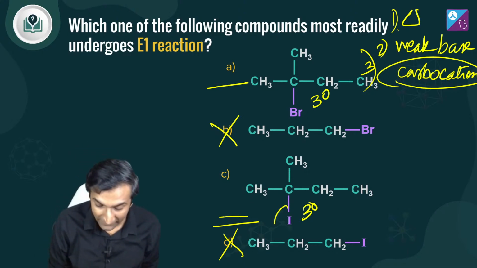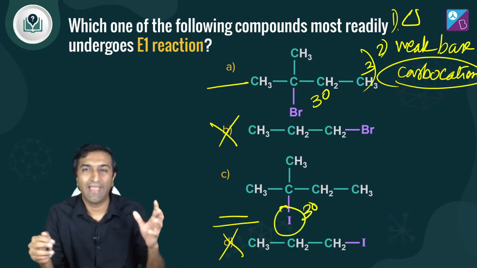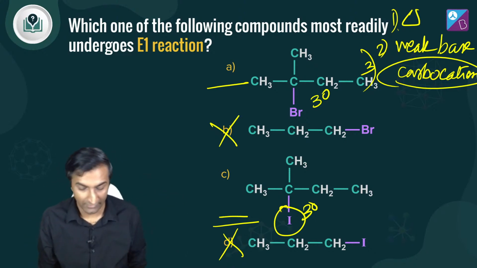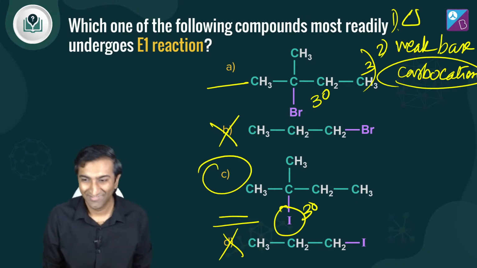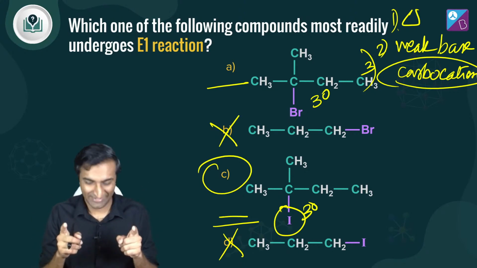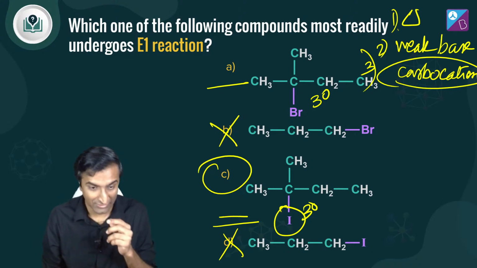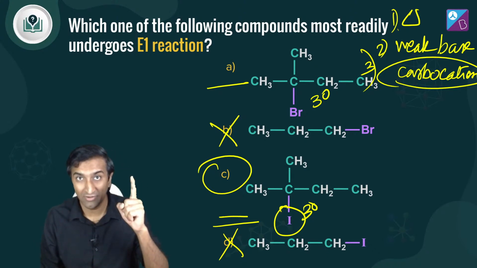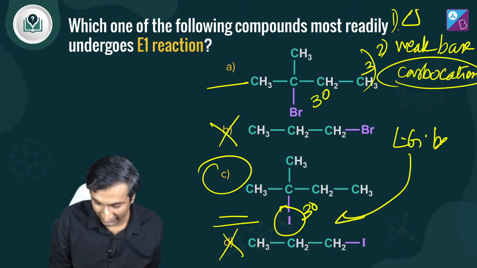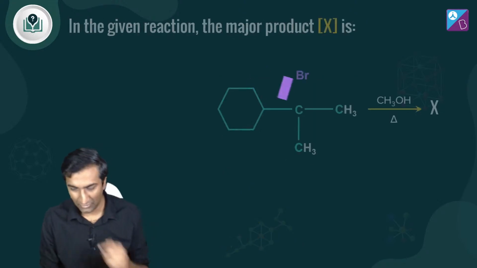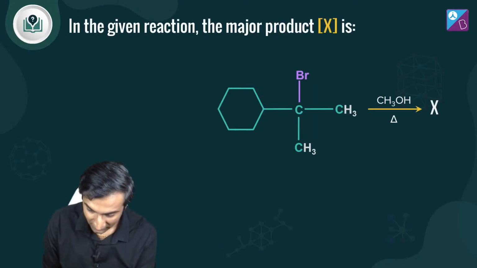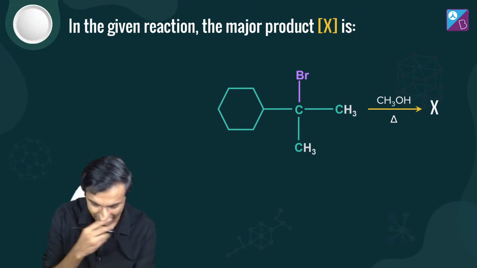यार बेटर लीविंग ग्रुप इज आयोडीन, रिमेंबर, बड़ा, हैप्पीली goes away, polarizable, very big ion, right? Goes away. Hence, C is the answer, okay, and not A. We okay? C is the right answer. ठीक है? Great question, because it's checking two things: carbocation and also leaving group ability. Leaving group better. ठीक है? Awesome.